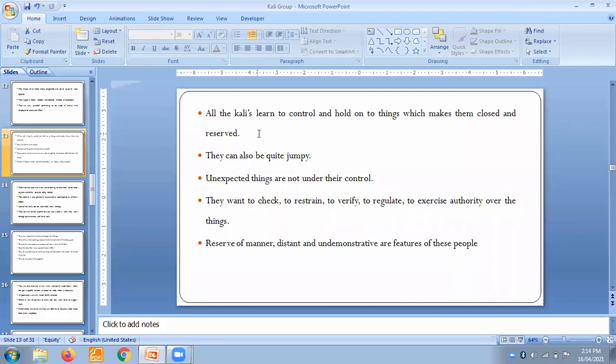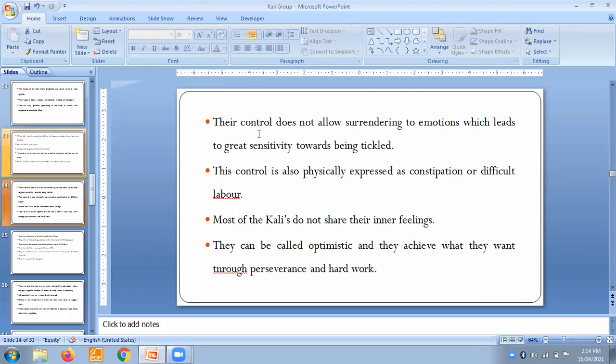They become very practical and they try to verify and regulate their things, and they always want to be an authority, but this authority is really down to earth. Their control does not allow surrendering to emotions, which leads to great sensitivity towards being tickled. You cannot tickle these people. There is a lot of sensitivity in these people.